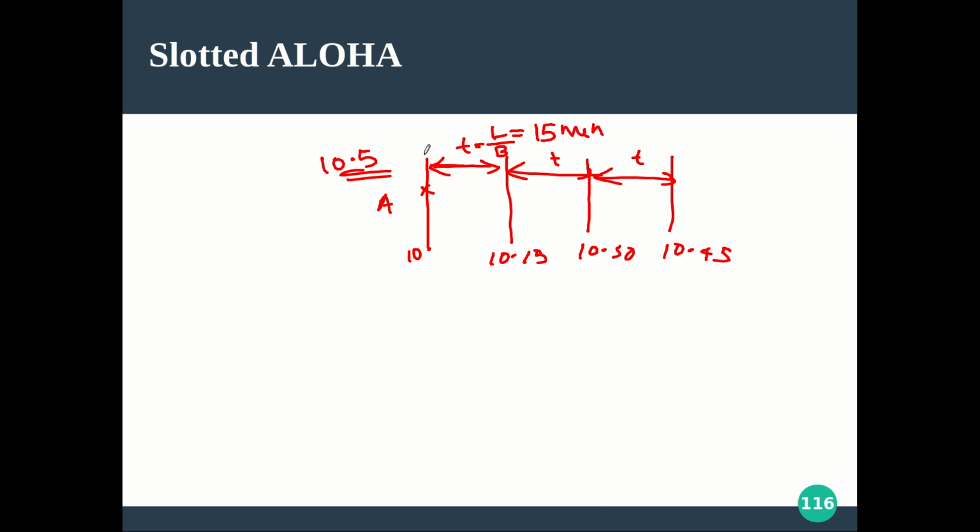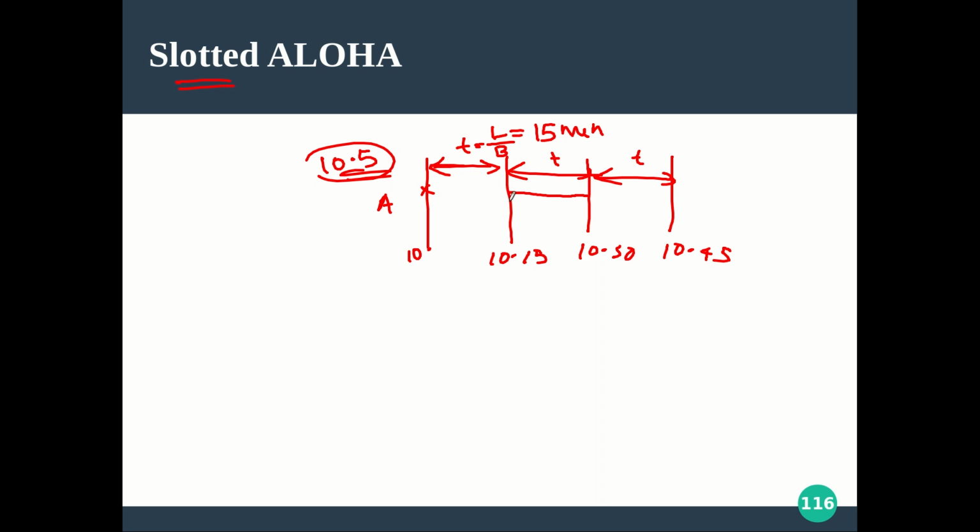So the only variation here is that time is divided into discrete slots, and once you miss the beginning of a slot, you have to wait until the beginning of the next slot. You can send data only at the beginning of a slot, and you are not allowed to send in between a slot. Like if the data is ready at 10:05, you miss the current slot, then you have to wait 10 more minutes, and at 10:15 A can send the data.